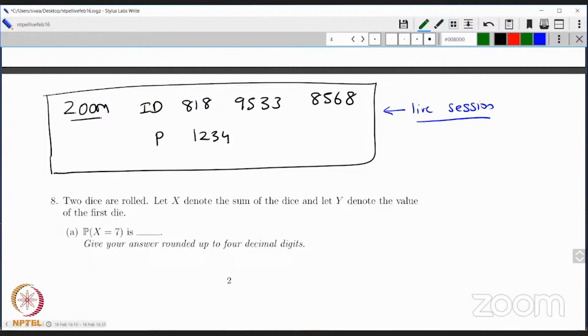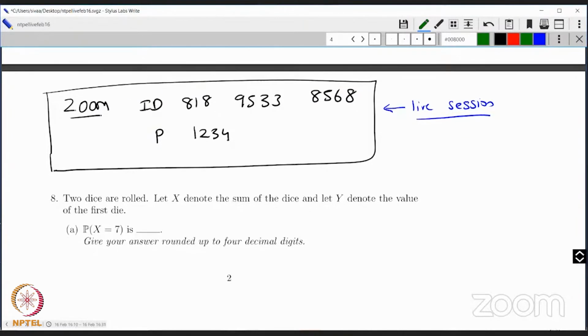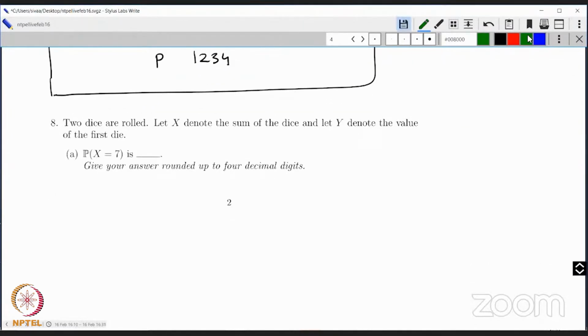Now here, x denotes the sum of the dice and y denotes the value of the first die. So the probability x equal to 7. x is the sum of the two dice, right? So first, let's go back to our probability ideas a little bit. First, what is the sample space? I roll two dice.